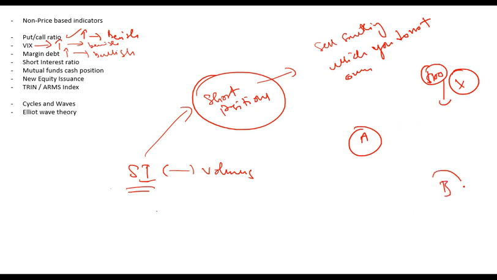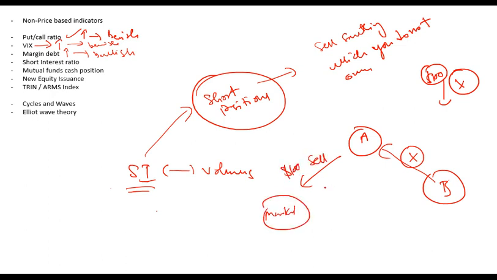So what A does is that A goes to B. B has an asset X with it. So A goes to B, borrows X from B, goes to market and sells it for $100 today. A did not have X, but A borrowed it from B and sold it in the market for $100. So A did not make any investment at all and sold it for $100. And let's say that it borrowed it for 1 week. Now when 1 week ends, let's say the price has dropped to $90. So A buys back at $90 from the market and returns it to B.